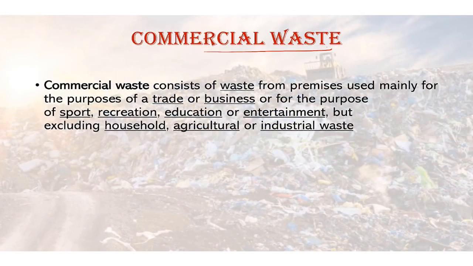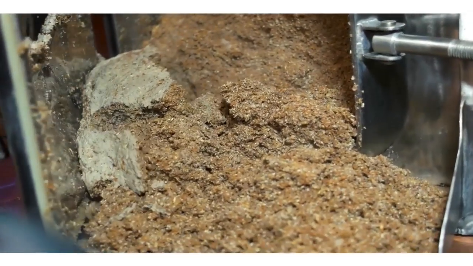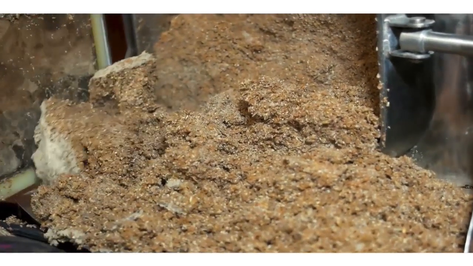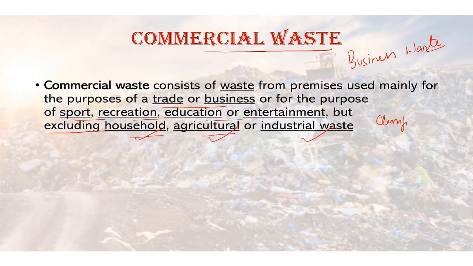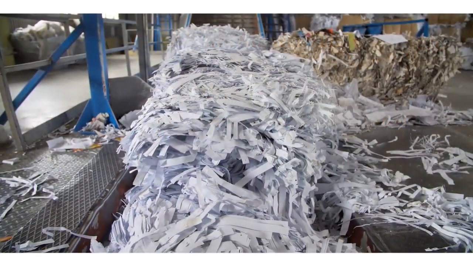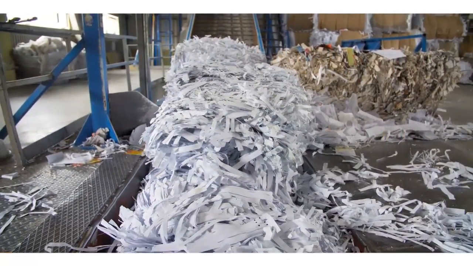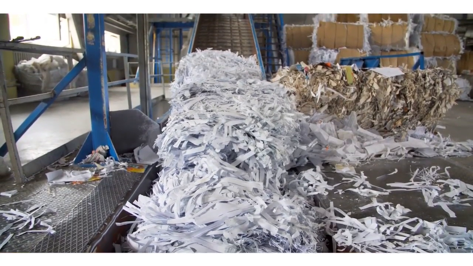So commercial waste consists of the waste from premises used mainly for the purposes of trade or business. So it is also known as business waste, or for the purpose of sport, recreation, education or entertainment, but it excludes your household, agricultural and industrial waste. So you can see the classification here. In your commercial waste, these are excluded because household waste was already coming under your municipal waste, and we have different criteria and types for agricultural and industrial waste. So business covers the commercial waste and industrial waste types sometimes.